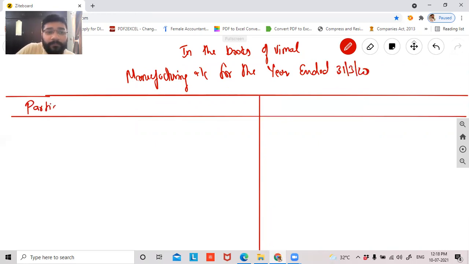Particulars, rupees inner column, rupees outer column, particulars, rupees inner column, rupees outer column.